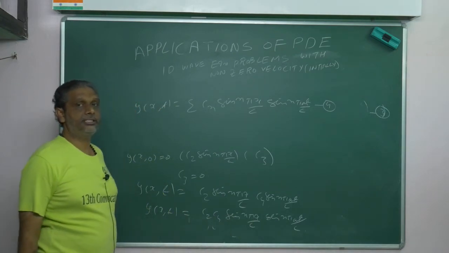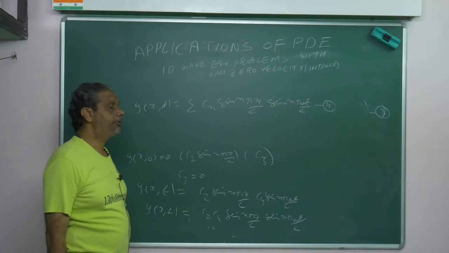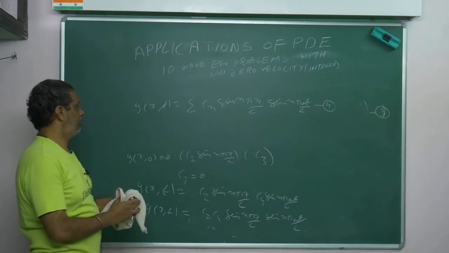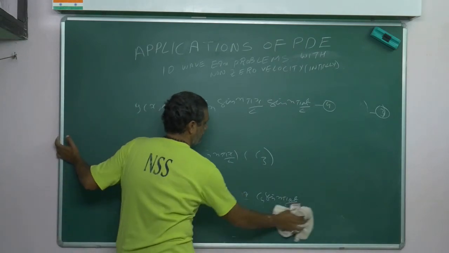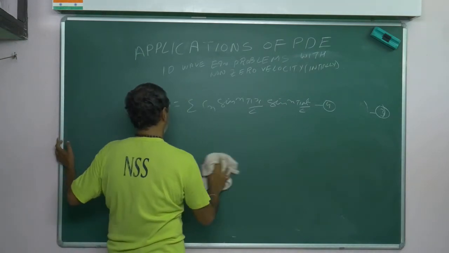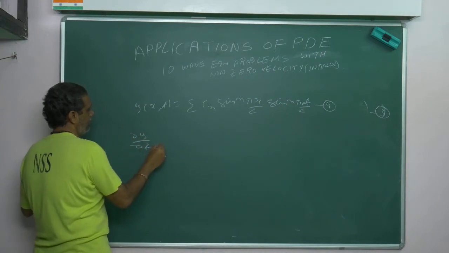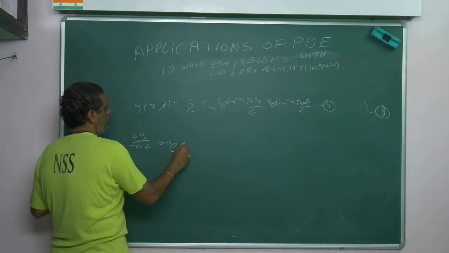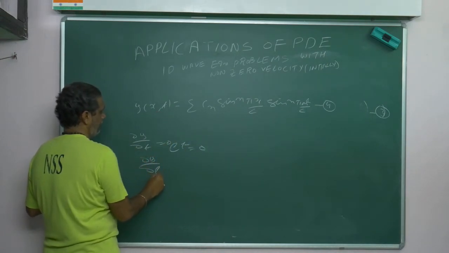Now the next condition is what? Dou y by dou t. I want dou y by dou t is equal to f of x, the fourth condition, at t is equal to 0. Now we can find dou y by dou t.